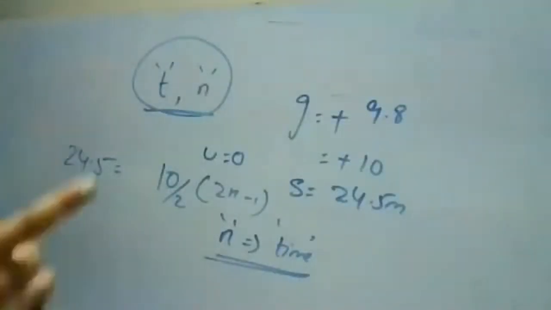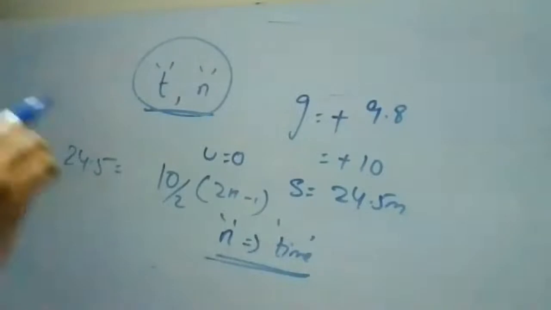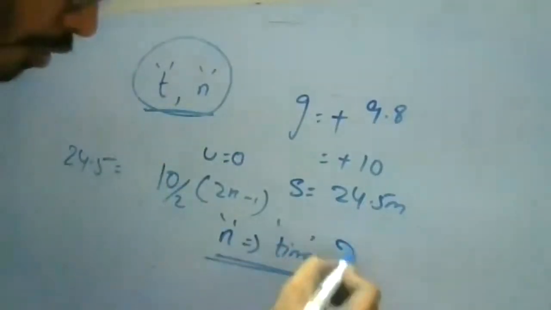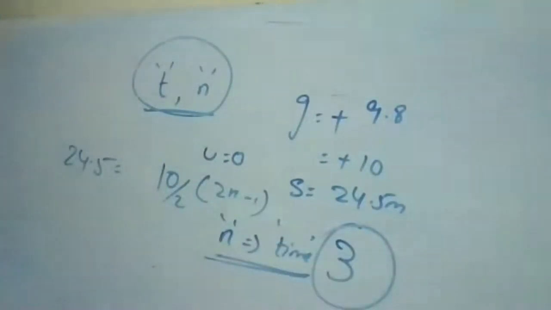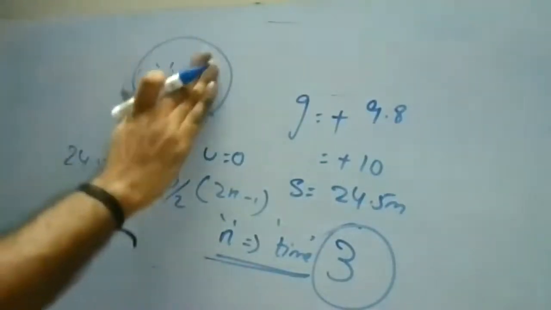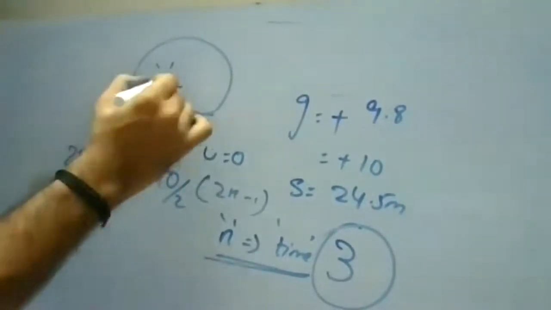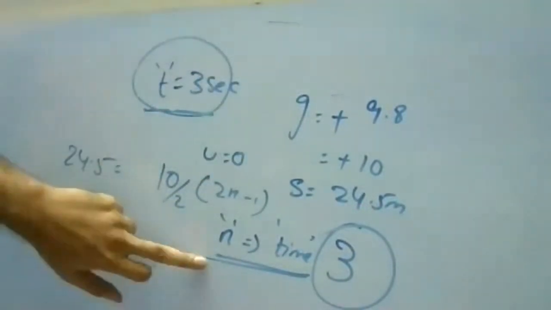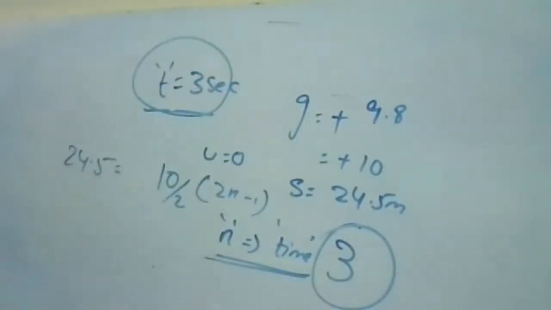Remember, when you're taking the n, there is no decimal point. So you have to take the round off. If you're getting 2.1, 2.2, 2.3 also, you have to take the round off as 3. So it is a number actually. So the nth time period is 3 seconds. Whatever the n, it is nothing but your time period. So I'm taking it as 3 seconds. Now we got the time period.